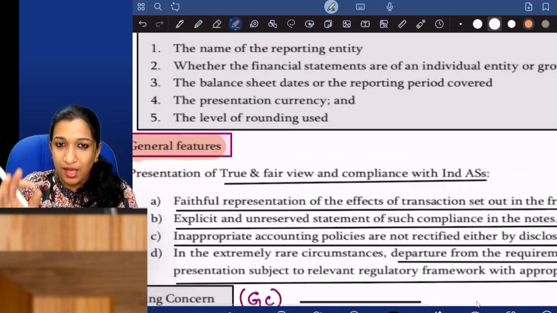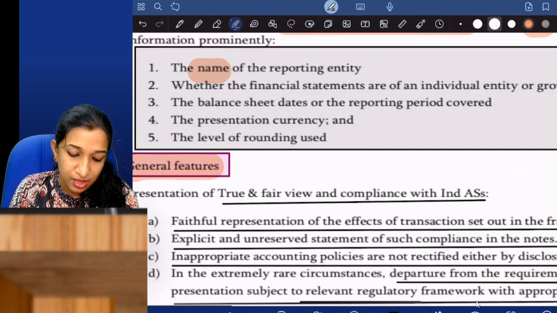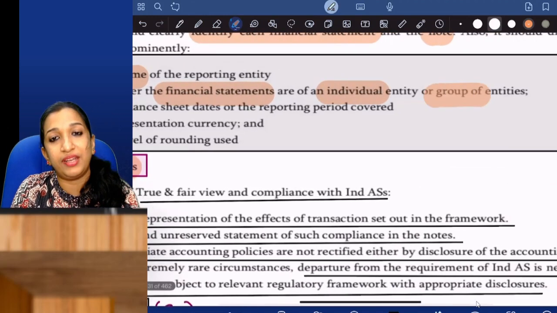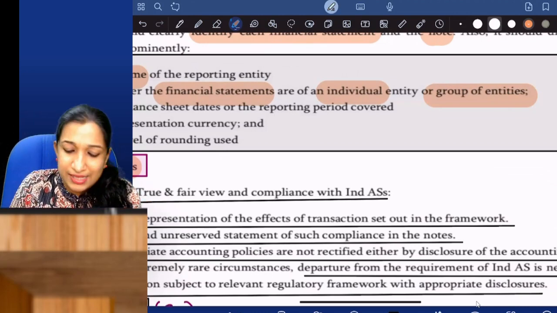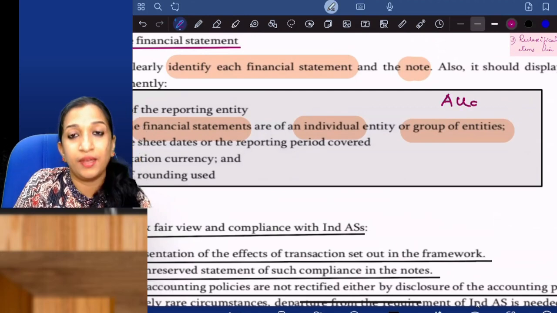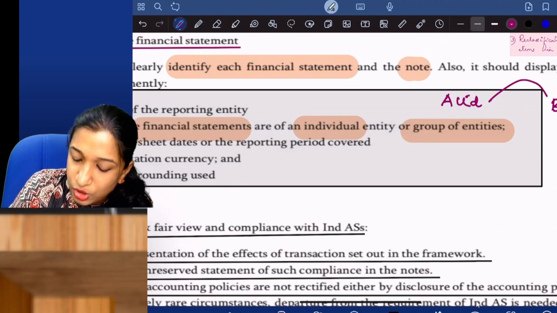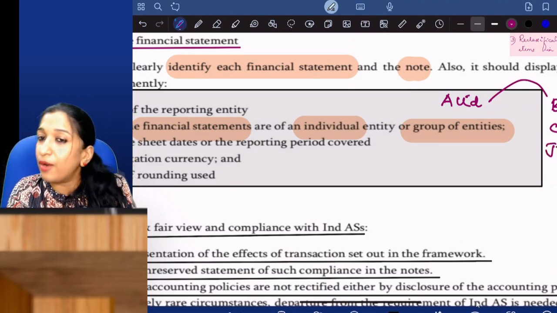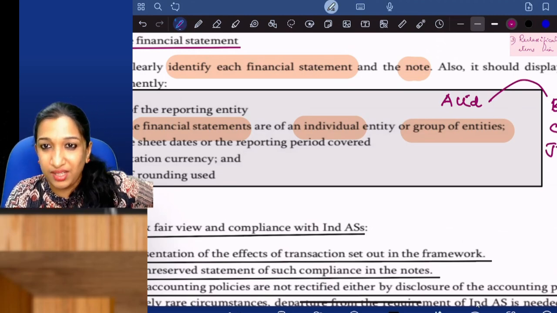As per Ind AS 1, a financial statement should have the name of the reporting entity, and whether the financial statements are individual or of a group of entities. You should name it as individual statements or group. Now there is A Limited. If A Limited has a subsidiary, an associate or a joint venture, then it should compulsorily prepare consolidated financial statements.